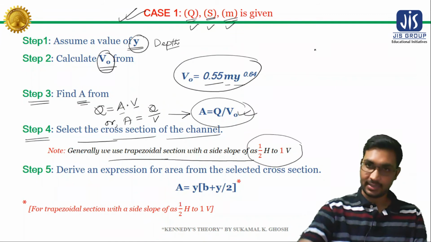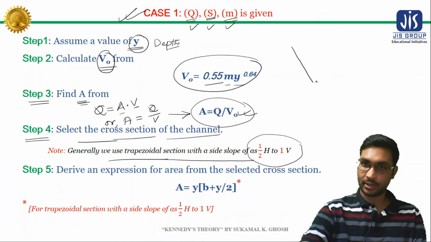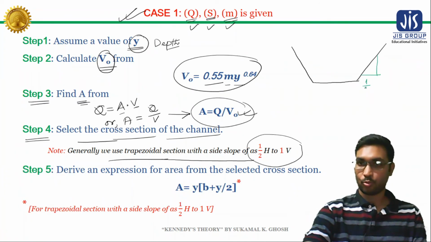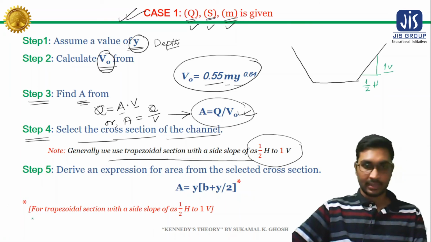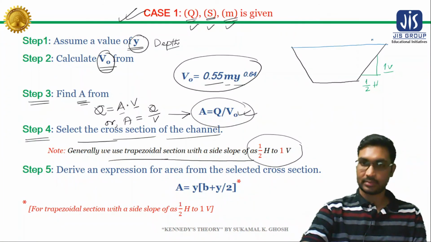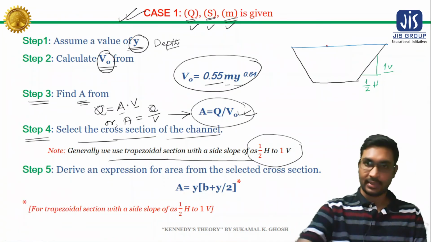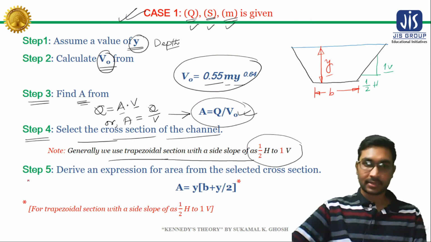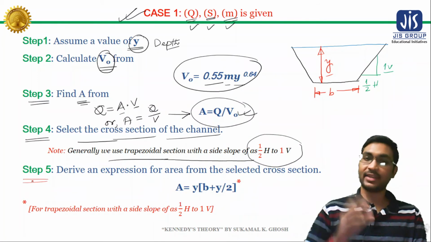Generally we consider a trapezoidal section to design a channel, which has a side slope of 1/2 horizontal and 1 vertical. Suppose this is the top and this is the depth y. And this is the bed width b. Now our step 5 will be, we need to derive an expression of area from the selected cross section.